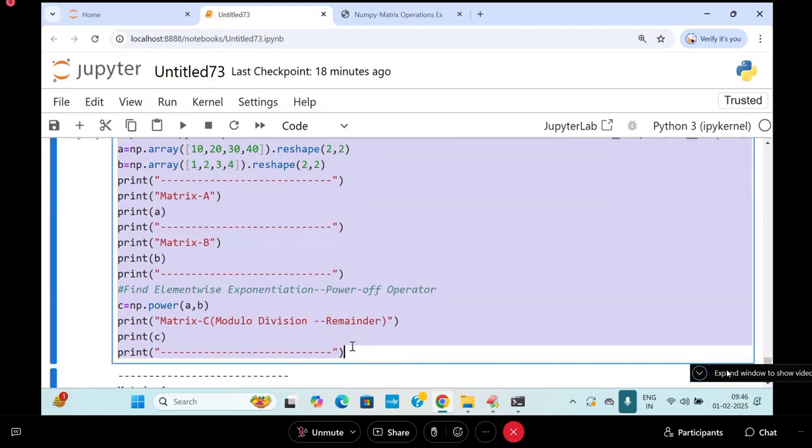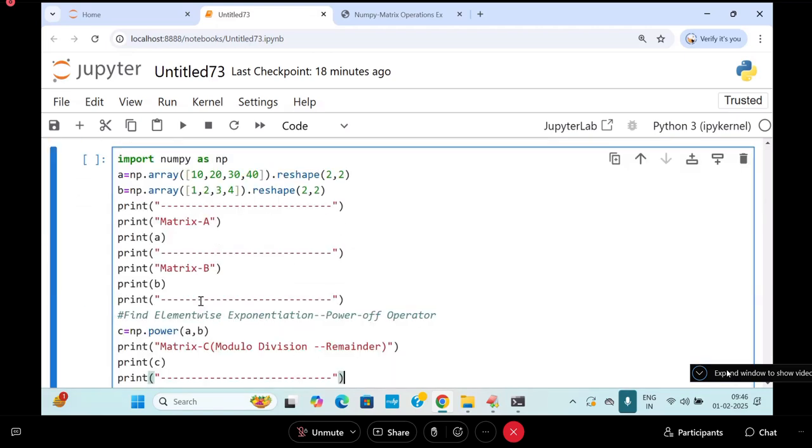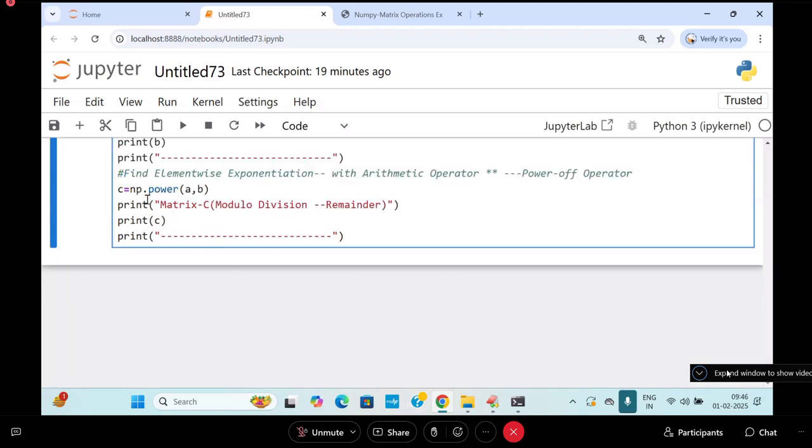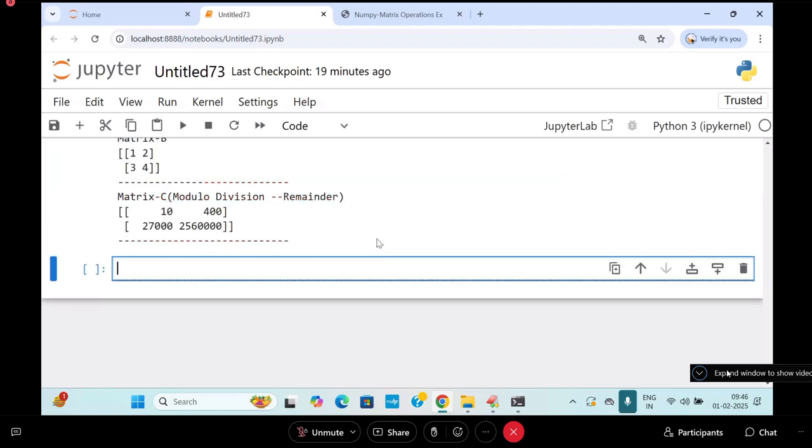The same thing you can write it with a what? The exponentiation operator, which is an arithmetic operator, the double star. That is called the power operator. So I'll write it here simply. What is that? A star star B, which is going to be the same answer.